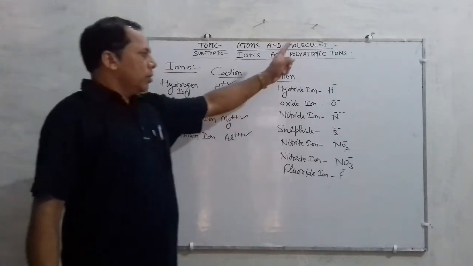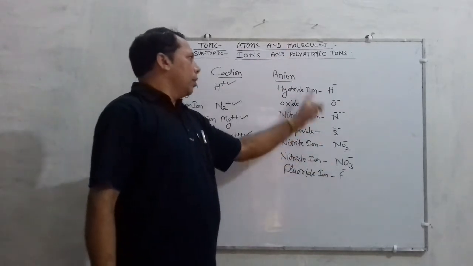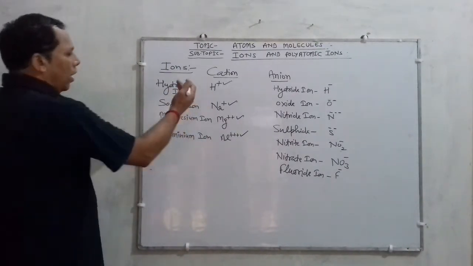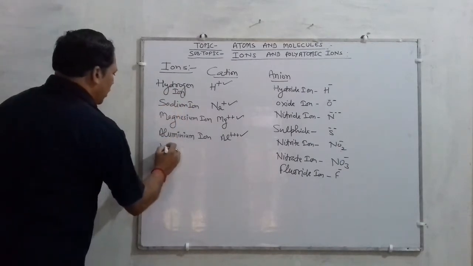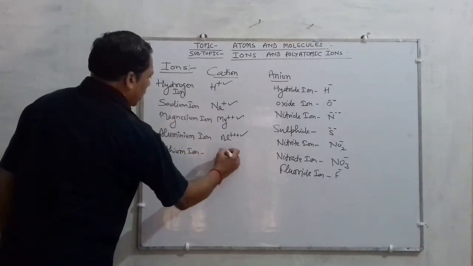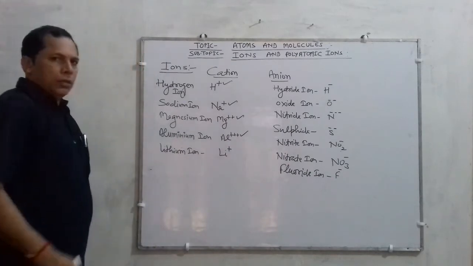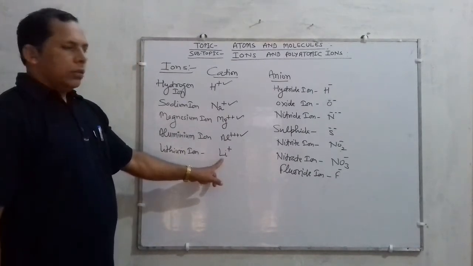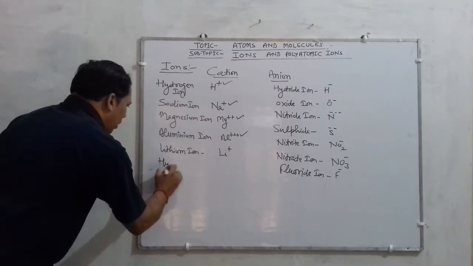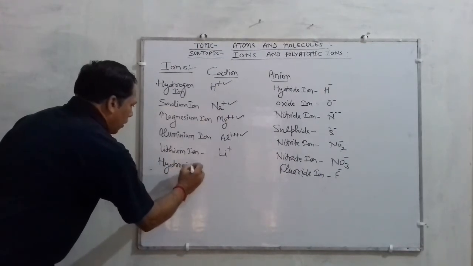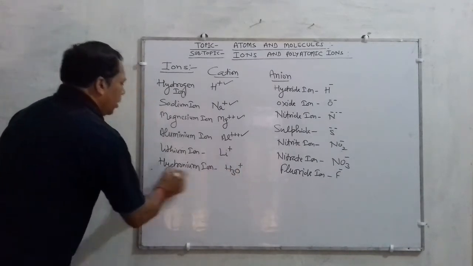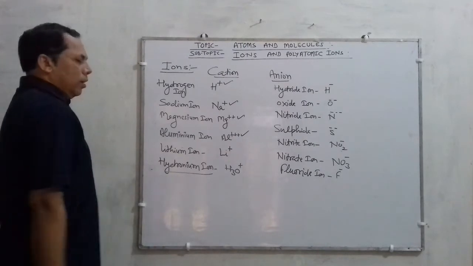So these are some good examples of anions, and there are some good examples of cations. Some more you can add here. You have heard the name of lithium ion. So what will be that? It is Li plus. Okay? Similarly, you have heard the name of hydronium ion. That is H3O plus. Name is hydronium ion. Okay?